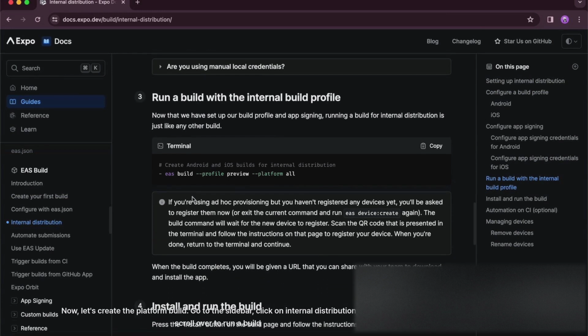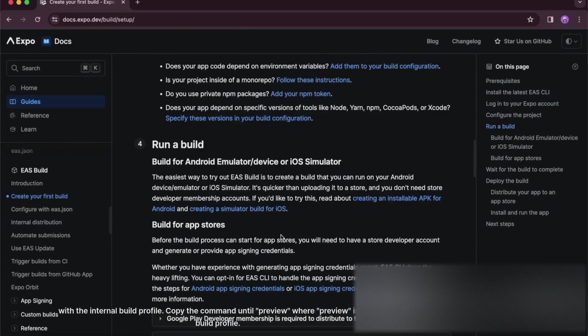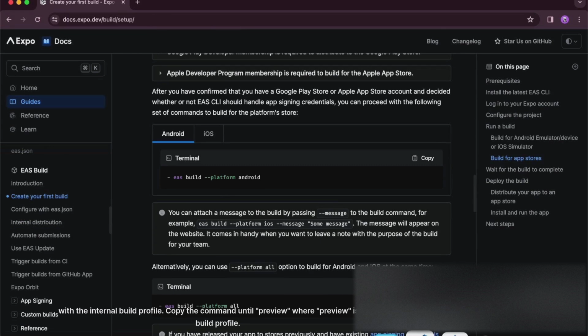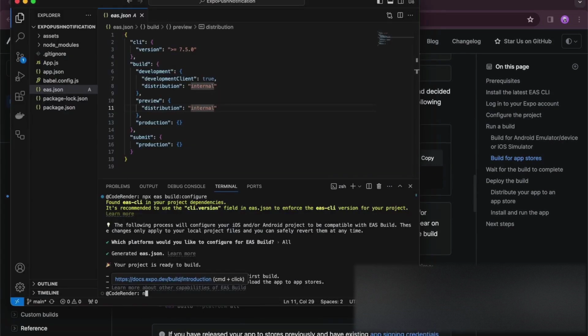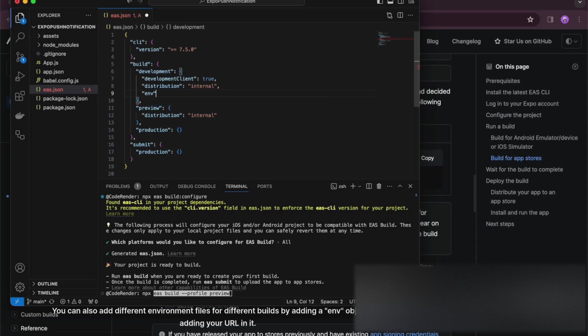Now, let's create the platform build. Go to the sidebar, click on Internal Distribution, and scroll over to Run a build with the internal build profile. Copy the command until Preview, where Preview is your build profile. You can also add different environment files for different builds by adding an env object and adding your URL to it.